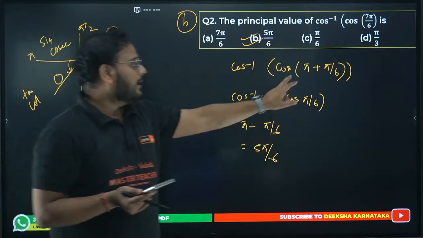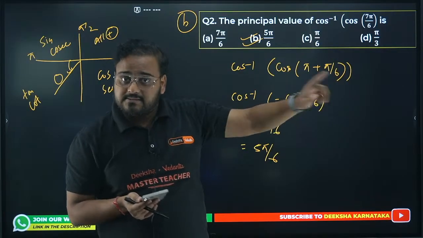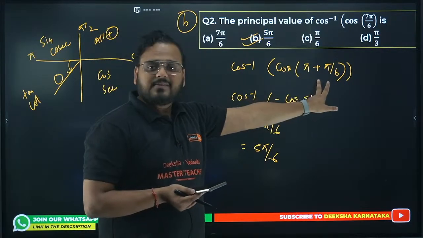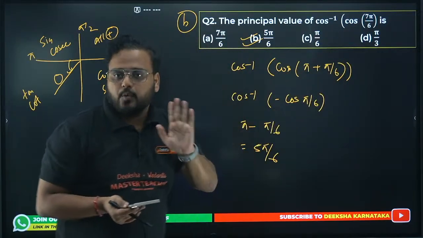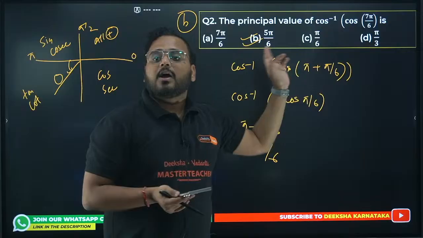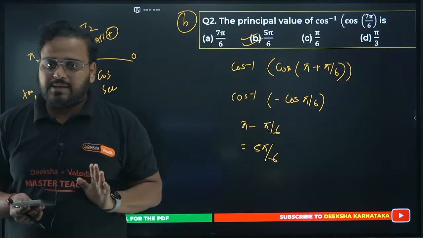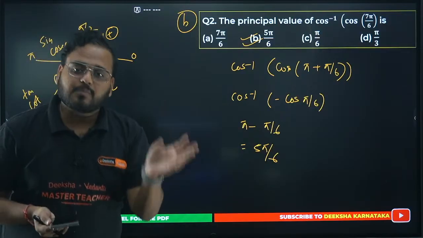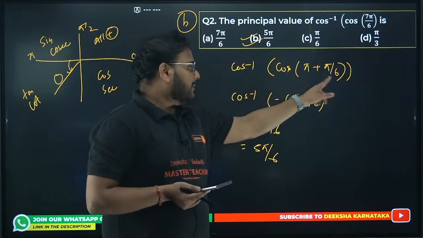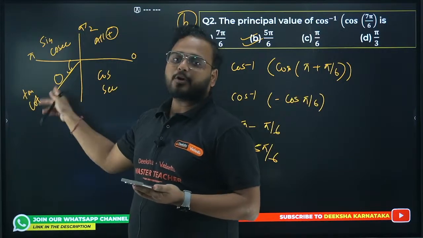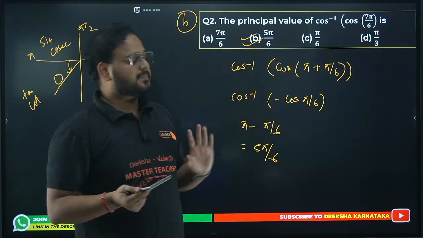I'll explain again. Angle is 7 pi by 6. So write it in this format. Pi plus pi by 6 is 7 pi by 6. Okay. Now if you take this value, same, nothing. In this step I've changed nothing. It's same. Writing the same angle in this format. Next. Cos at even multiples of pi by 2 or multiples of pi remains the same thing. Sine of pi plus something, cos of pi plus something, whatever it is. At pi, cos will remain cos. Angle pi plus pi by 6 is in third quadrant. Tan and cot is positive. Rest all negative. It means minus will come. So minus cos pi by 6.